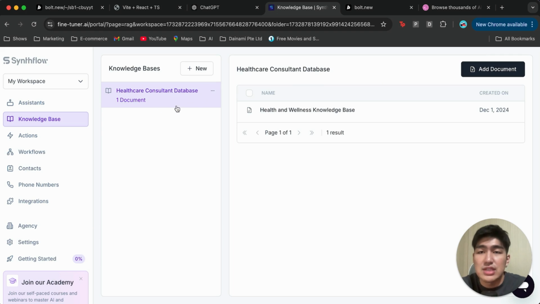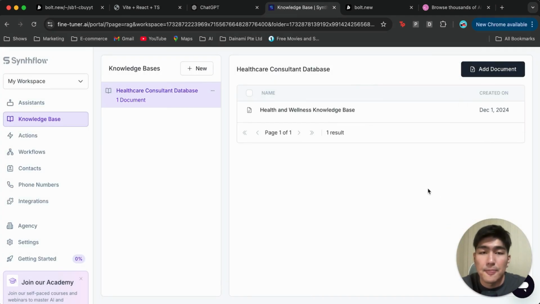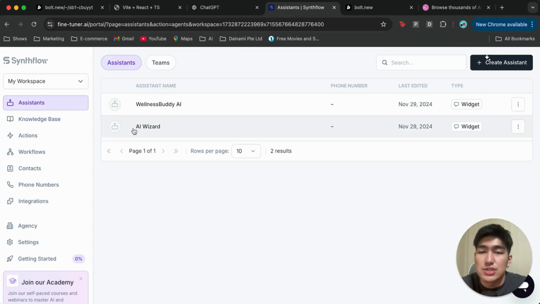after we have created a knowledge base, we want to add a document. So you can just click this button over here. You can upload a PDF document, you can create a new blank document, or you could also paste from a URL. Okay, and once that is done, we're going to move on to the next part, which is to create an